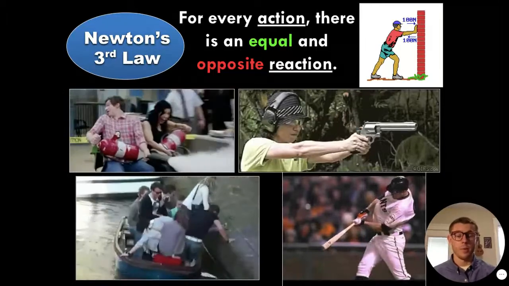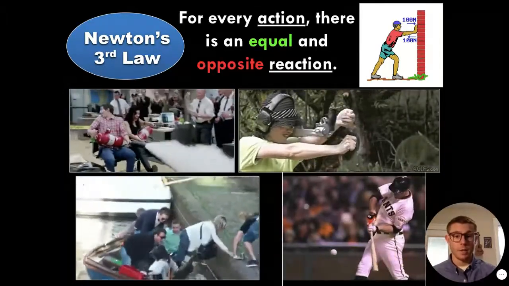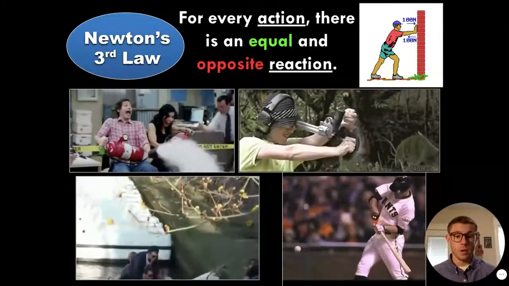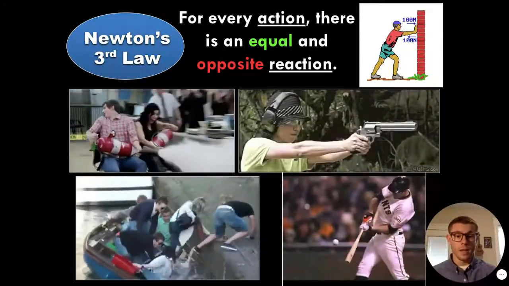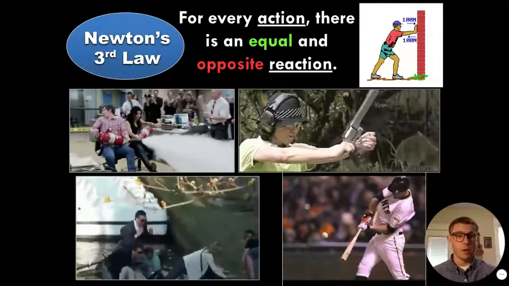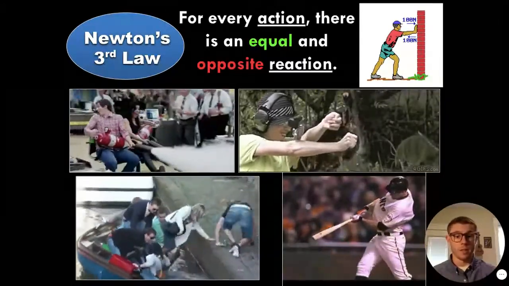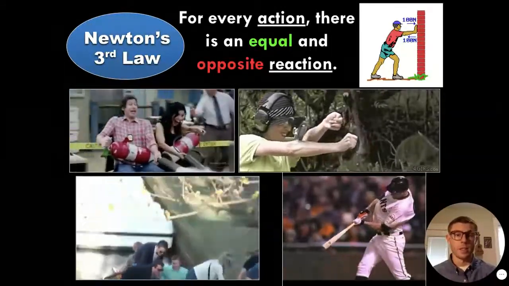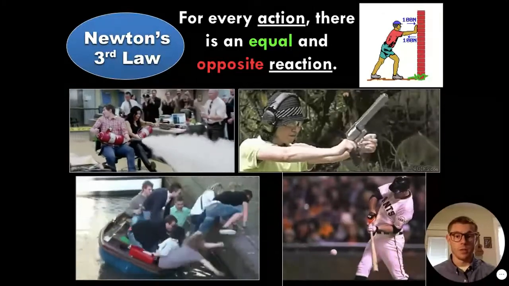And then our final example here, we have our Giants player swinging and making contact with the ball. We'll notice that as the bat is swung, it hits the ball. And at that exact moment, the bat is exerting some huge force on the ball, but the ball is also exerting some huge force back onto the bat. You'll notice that the bat is moving relatively quickly at the beginning and then slows down immediately as soon as the ball strikes it.